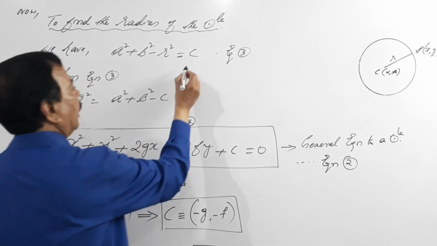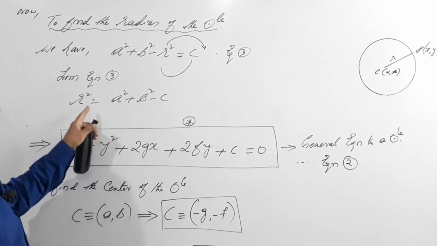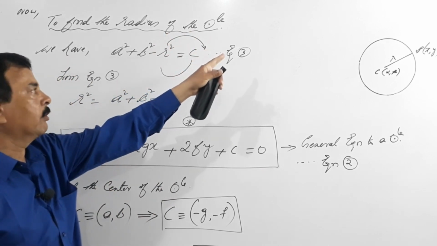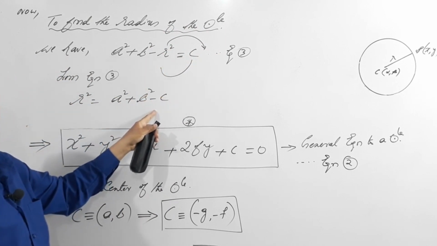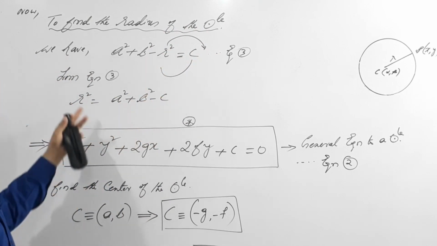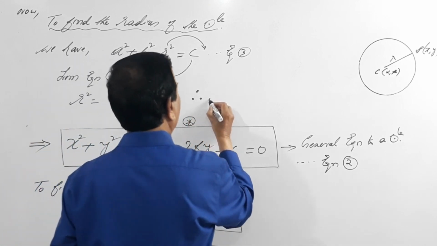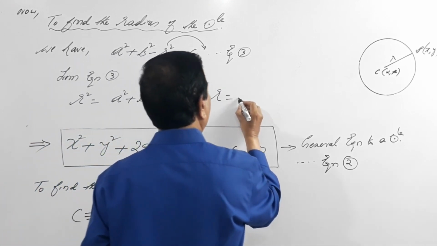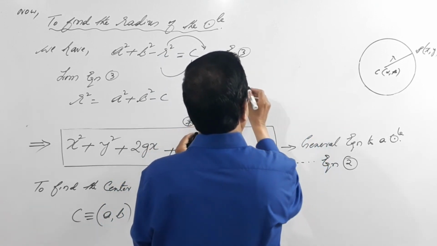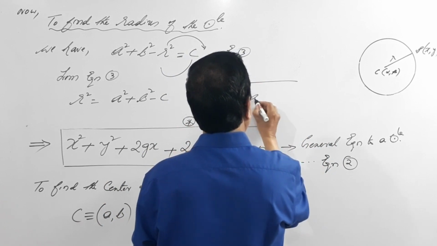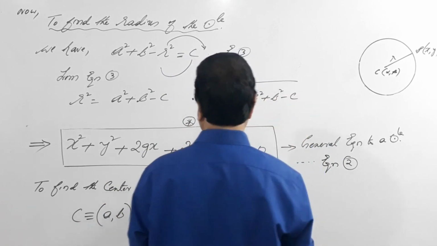What I have done, I have brought this here and I have moved this here. So this minus r square becomes plus r square and plus c becomes minus c. Now what is r? Because this is r square. Therefore r equals to square root of a square plus b square minus c, right? Agreed?